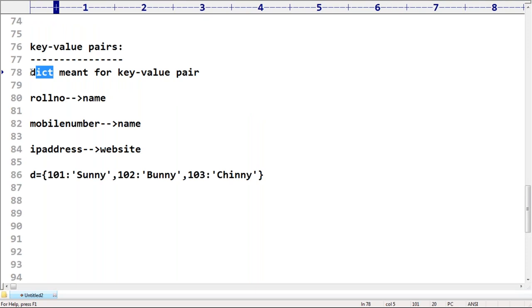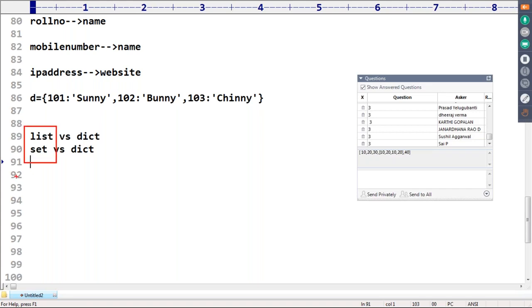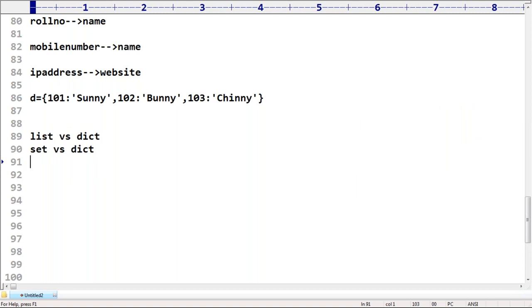Now I have one small doubt, maybe a chance to ask: what is the difference between list and dictionary? What is the difference between set and dictionary? Very simple, sir. Whether it is list and dictionary or set and dictionary, the difference is always the same. List or set always talks about individual objects, but a dictionary always talks about key value pairs.